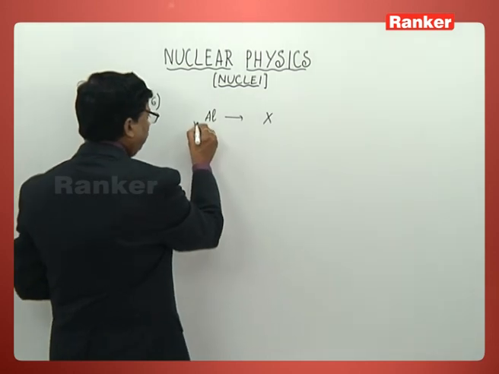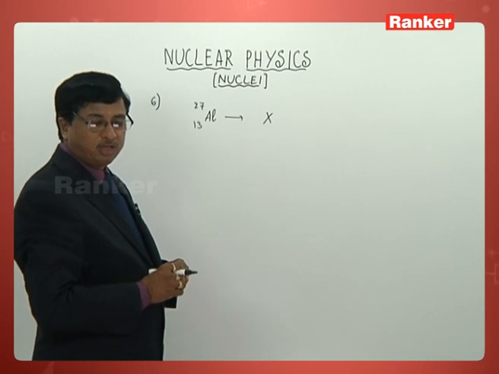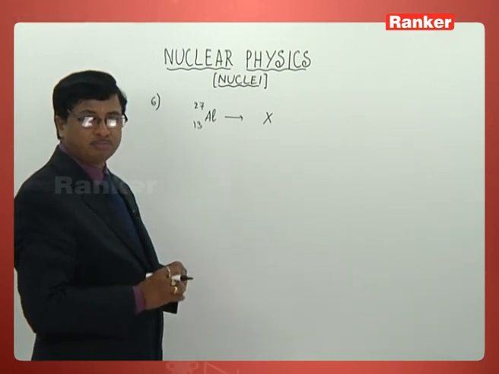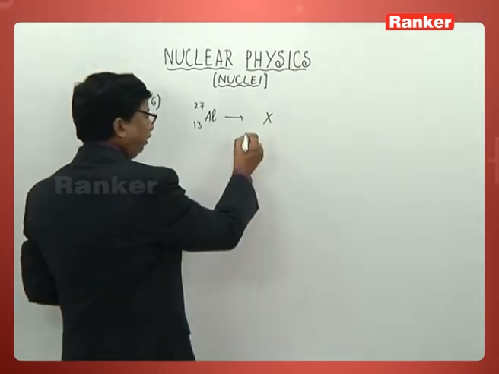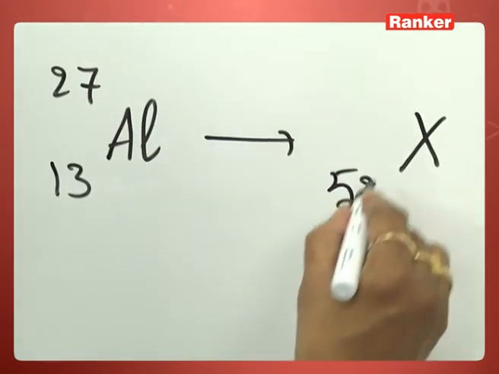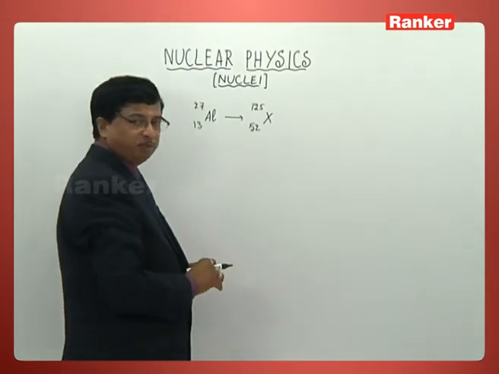Aluminium of course has 13 as its atomic number and 27 as its mass number. What about X? Look once again, it is given 52 as atomic number and 125 as mass number.